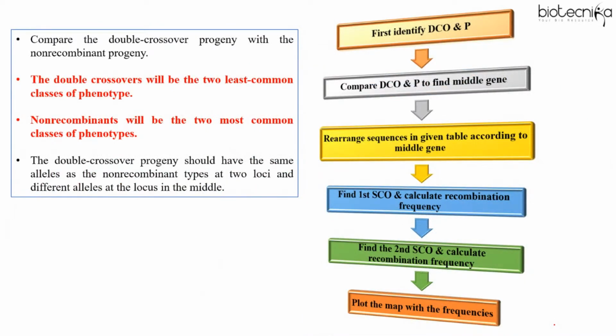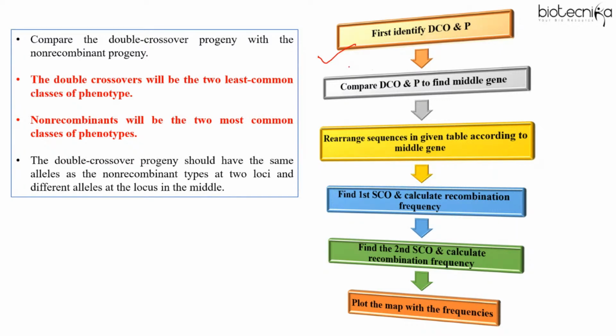So here is a flow chart that you always have to follow when there is a question on genetic mapping. 3-point test cross helps you determine gene order and also the distance between the genes. So whenever a question is about the gene order and the distance between the genes, this is the flow chart that you always have to follow.